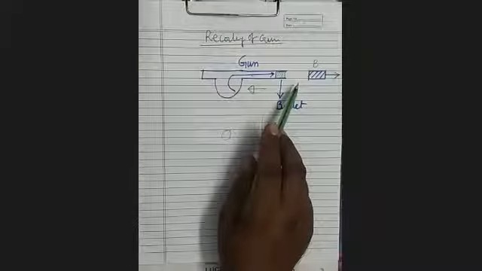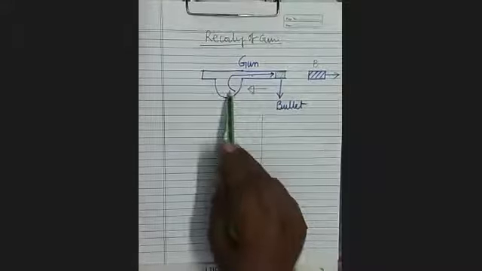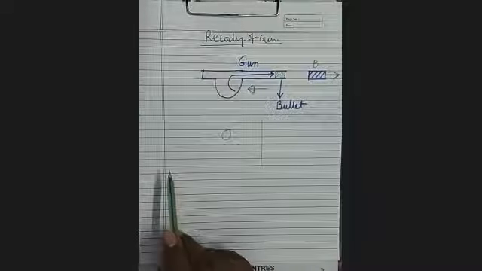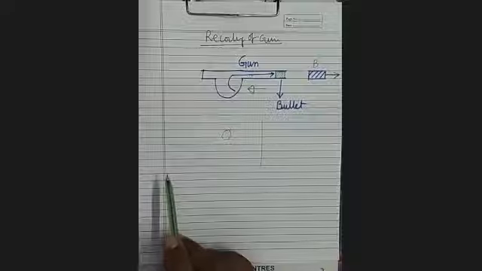Therefore, it will recoil with a smaller speed. It is clear? So, this is the recoiling of the gun.